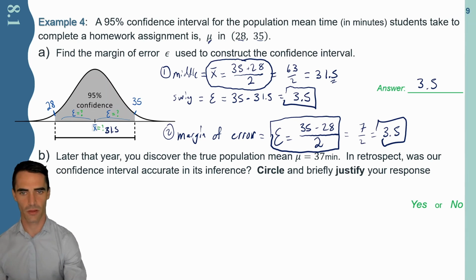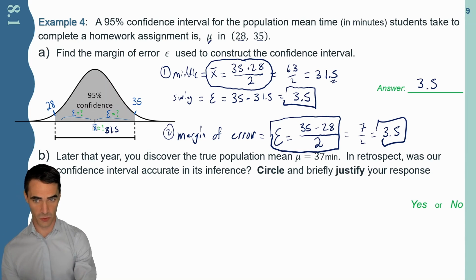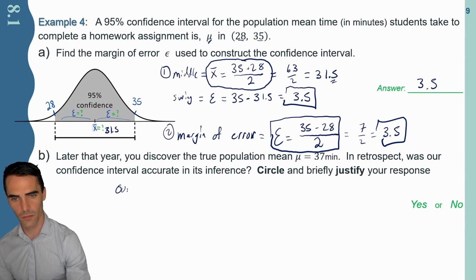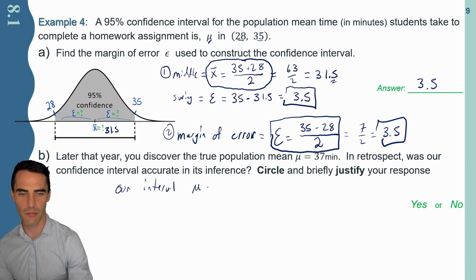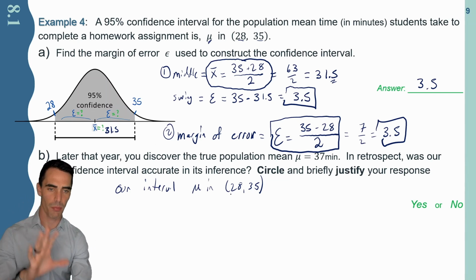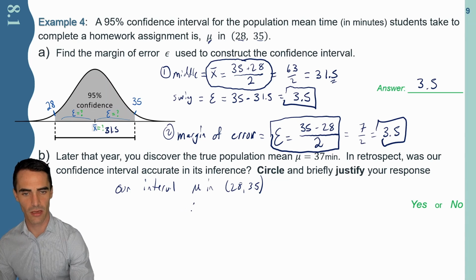Let's say later that year, you discover that the true population mean was 37 minutes. In retrospect, was our confidence interval accurate in its inference? Circle and briefly justify your response. Was it accurate or maybe not? Well, again, our interval claimed that the population mean, the time, was somewhere in this interval, 28 to 35. And so it's like we're broadcasting that, hey, look, this is how much you should prepare to complete this assignment. This is how much time you should set aside. Versus in actuality, the mean was equal to 37.